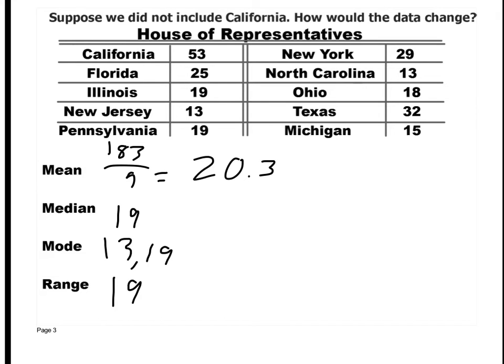All right, we call California an outlier. It means an extreme. It's a larger number than most. All right, these, other than 53, your numbers don't change very much. 32, 29, 25, there's not a big gap.